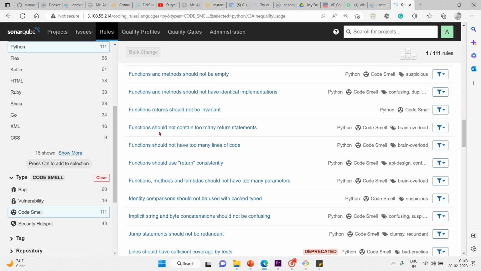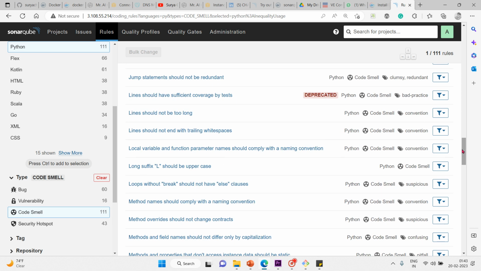Even that also. You write a function and you give some arguments, or we call them parameters because we are defining the function. But inside the function, in the second line, you write a return statement. Inside that return statement, you should not leave it empty. And there are more. So what happens is, if you have these code smells inside your source code, this may lead to some errors or some bugs.